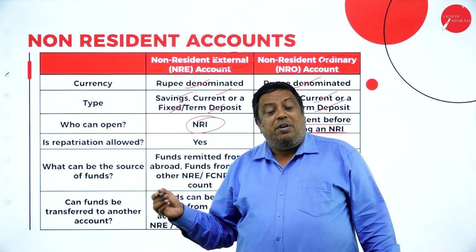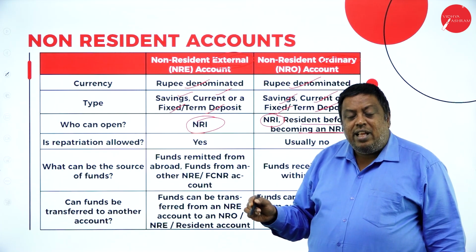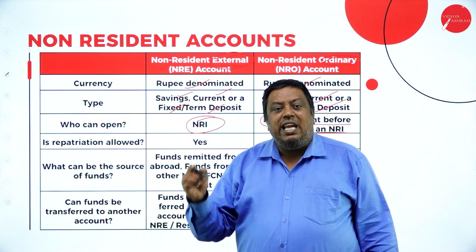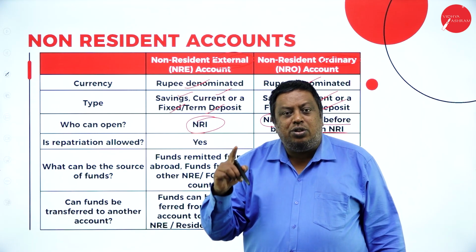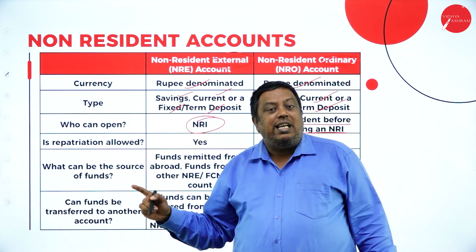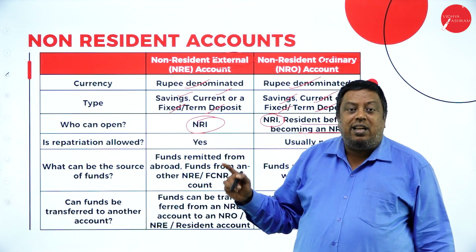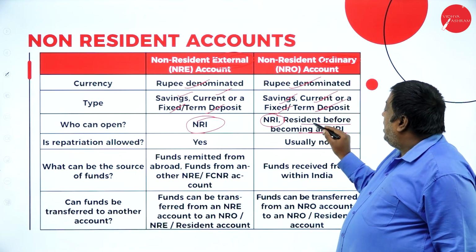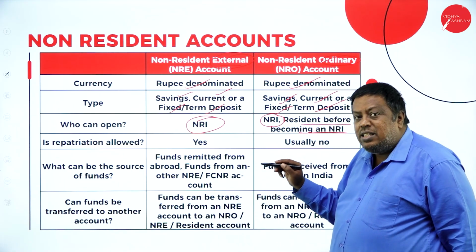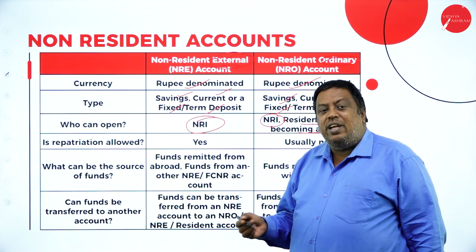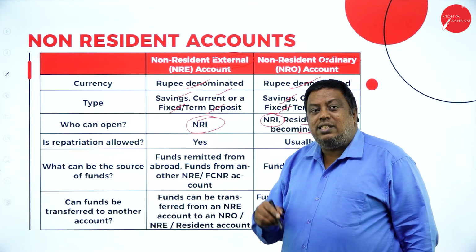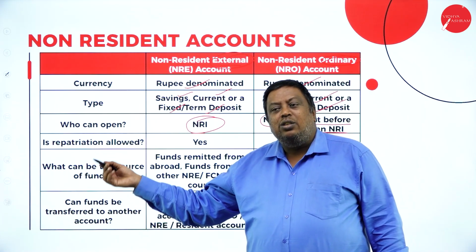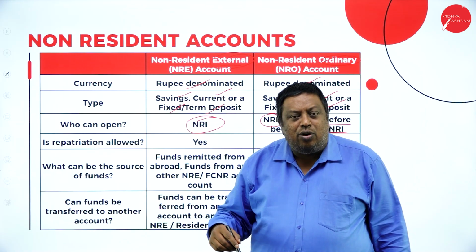Means as per the Income Tax Act of 1961, there are 2 basic conditions and 2 additional conditions. If I satisfy any one basic condition, they're going to call me a resident. If I don't satisfy the basic condition, automatically they're going to call me a non-resident of India. Means here, resident before becoming an NRI means I was an Indian citizen who was a resident of India during a certain number of years. I'm not staying in India, I'm staying outside India. So then they're going to call me a non-resident of India.